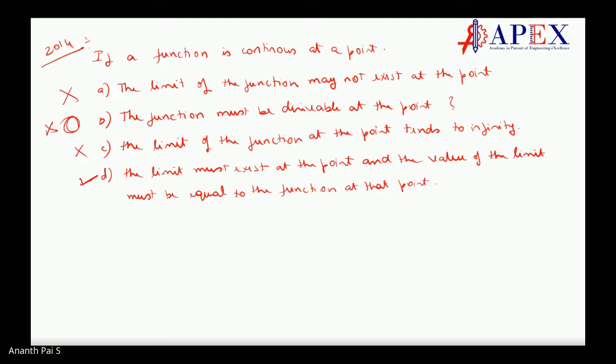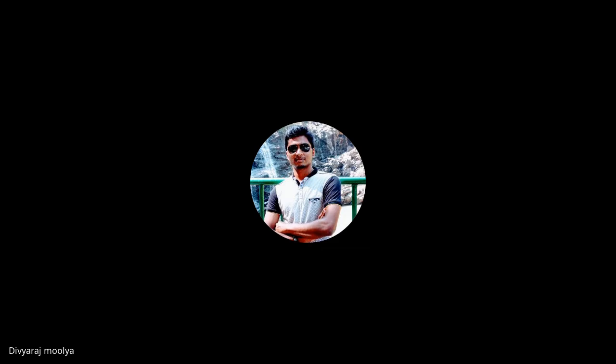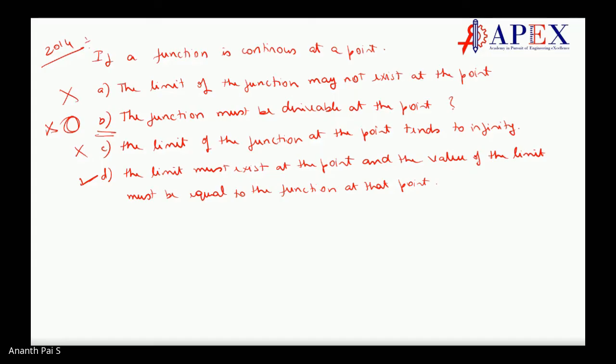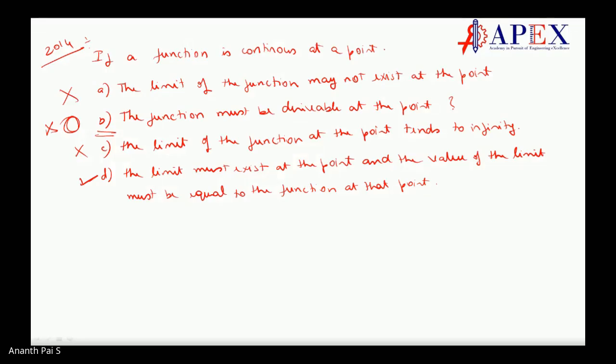Now the question is about B, because two people, Sagar and Divyaraj, told that this may be the right answer. Divyaraj did not say, only Sagar said. It's not necessary to be derivable at that point. Correct. A derivable function is continuous, but a continuous function may not be derivable. Very correct, you are at the point.